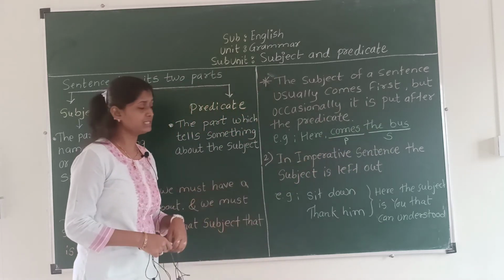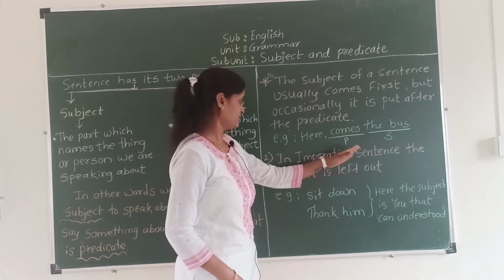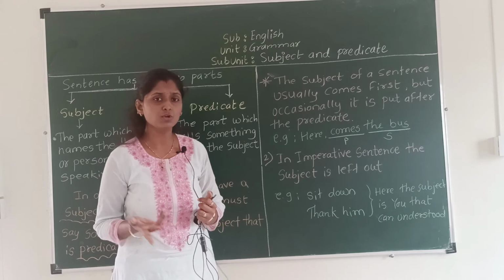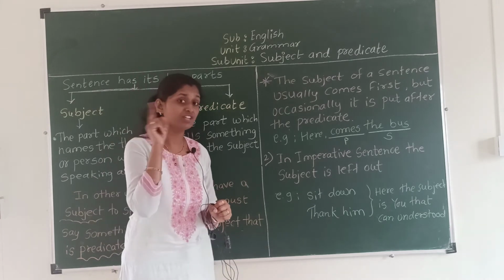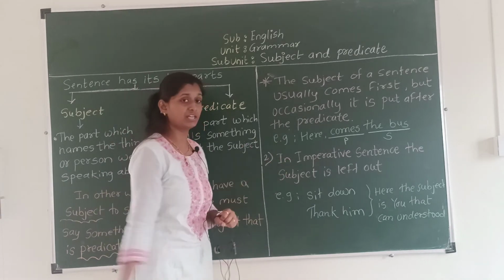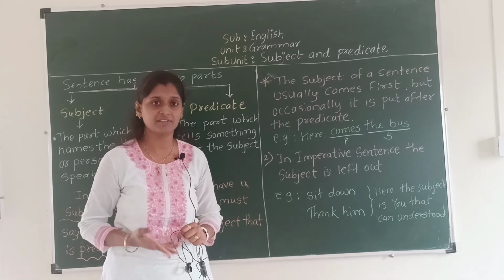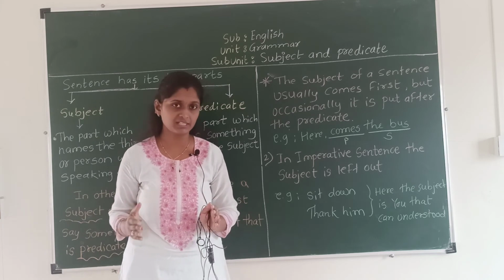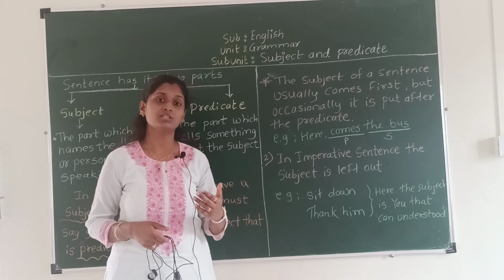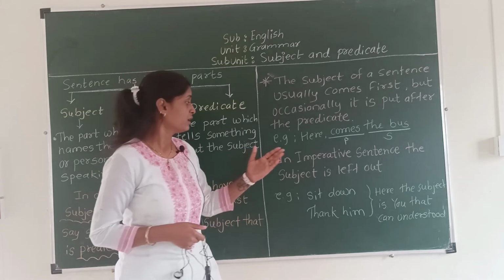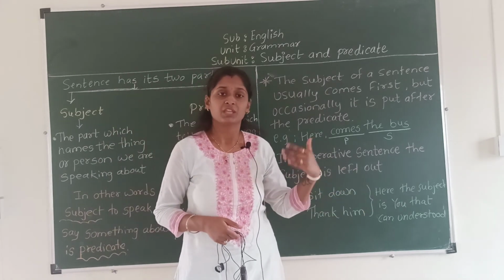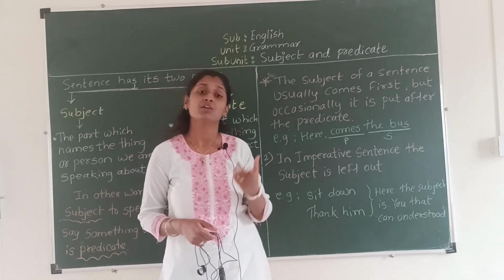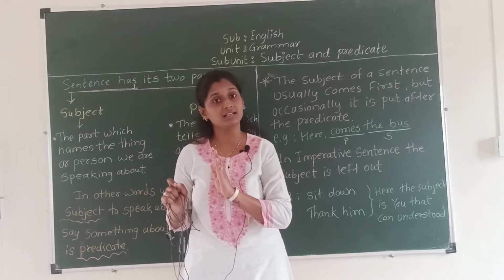Now the second rule is, in an imperative sentence the subject is left out. Left out means we have no need to write the subject. In which type of sentence? Imperative sentence. Imperative sentence means order giving sentence. Yes, we have seen that. So in the imperative sentence, or order giving sentence, the subject is left out. It means that without writing or speaking the subject, we can understand what the subject is.